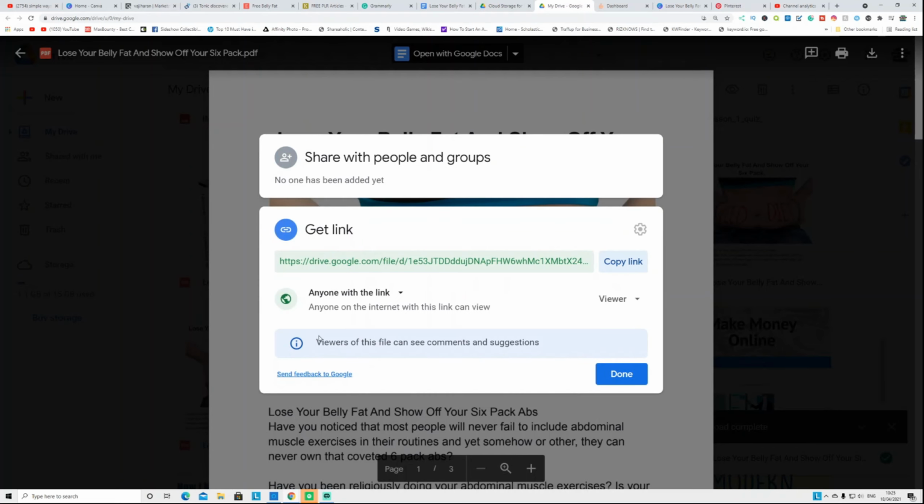You have to change this. You can restrict it to specific people, or you can allow that link to be seen by anyone. So you can see anyone with the link is able to see this document. This is your Google Drive, and this is a shareable link. So what you do, copy this link and go to another website.